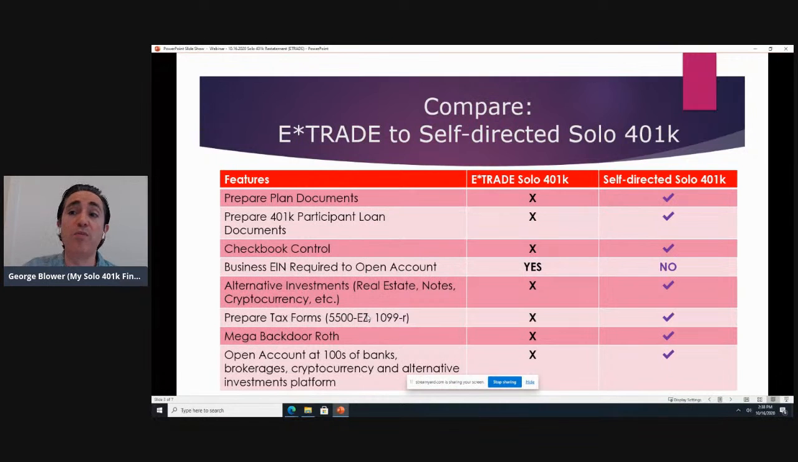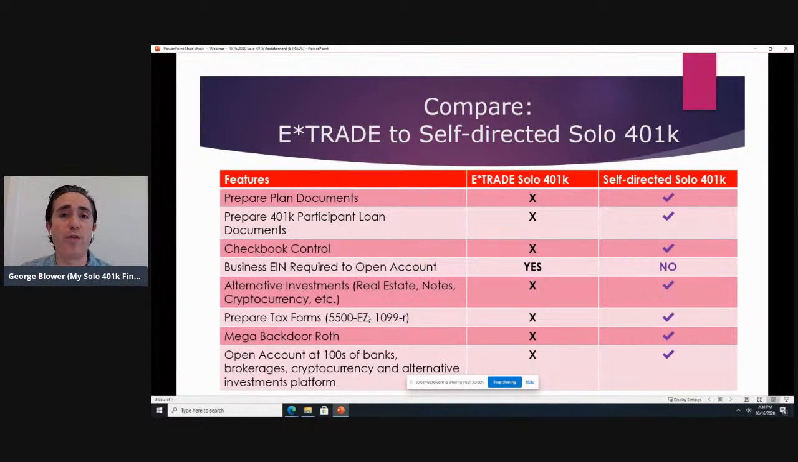Same thing with the 1099-R. So a 1099-R could be required, for example, if you're taking, or it would be required if you take a distribution from your account, or let's say you do a rollover, like you want to convert money from a pre-tax account to a Roth account. So we prepare those forms as part of our services, again, for no additional charge.